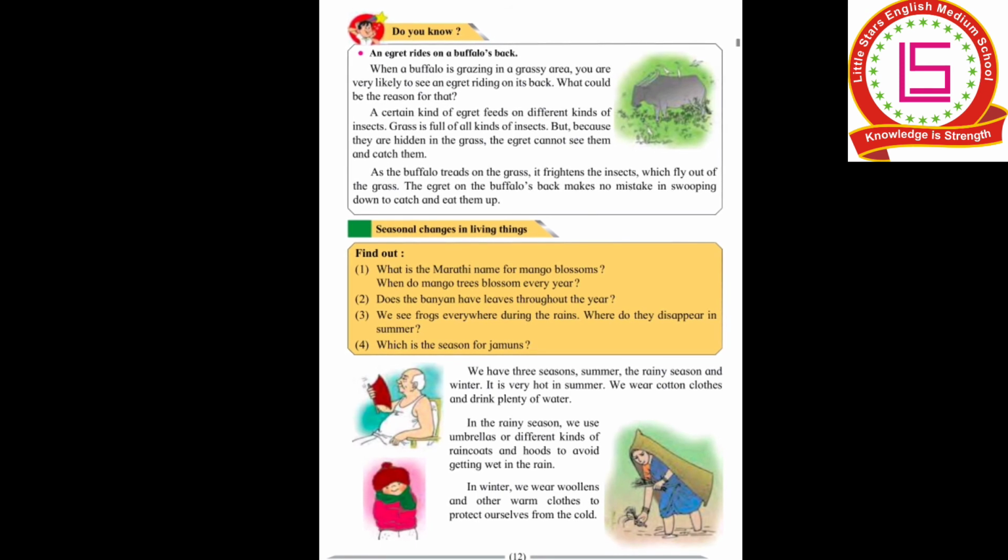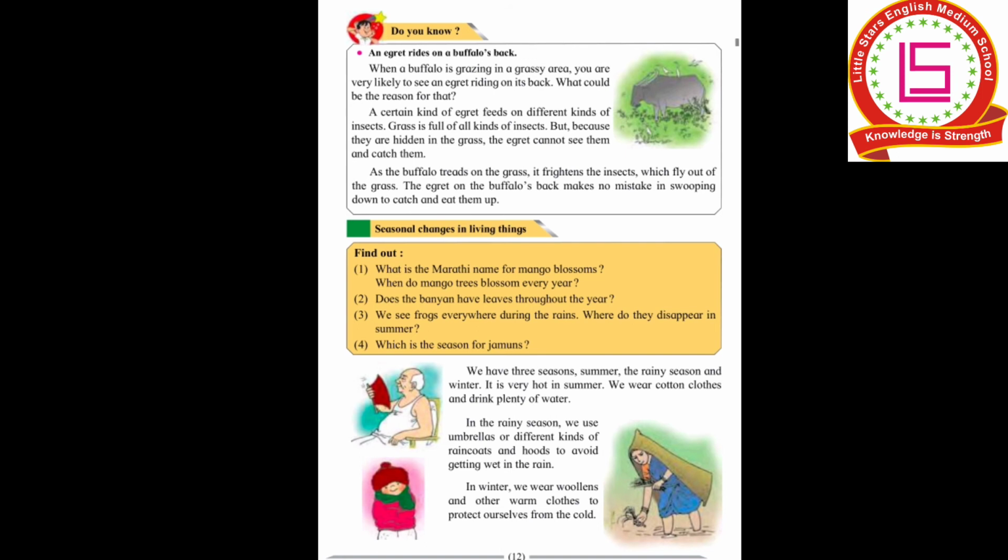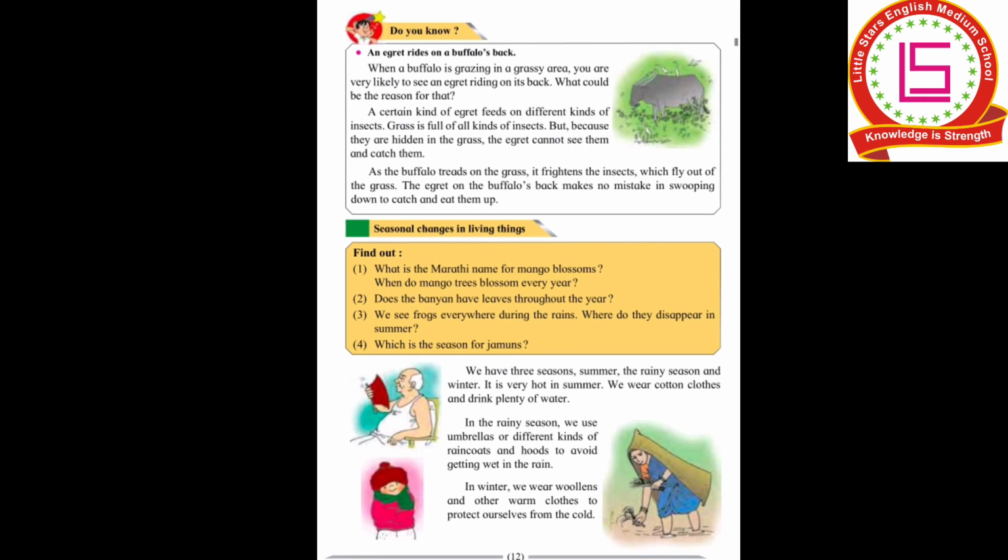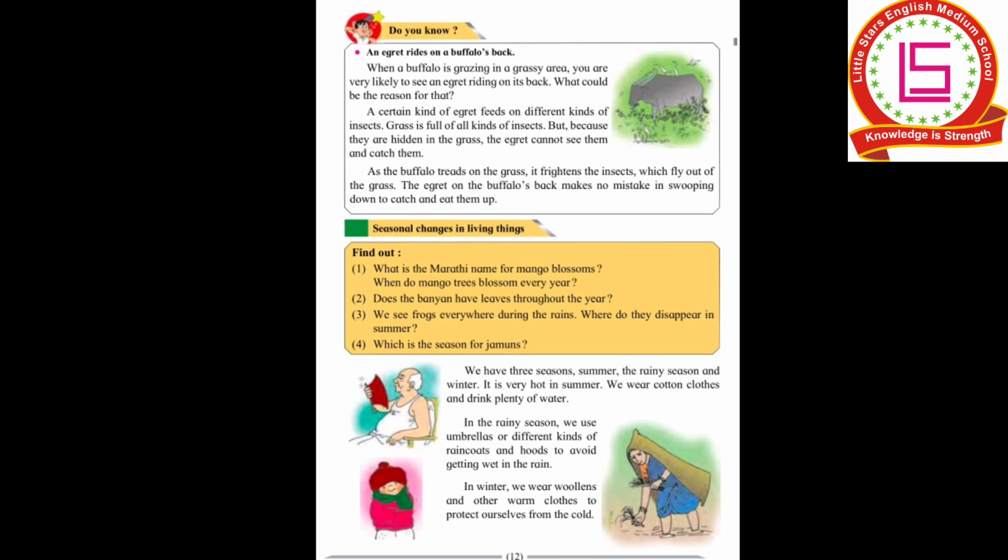The egret is also small and the grasses are tall, so the egret cannot find the insects to eat and cannot catch them. So as the buffalo treads on the grass, as the buffalo is grazing, it frightens the insects. The insects get frightened by seeing the buffalo and they fly.